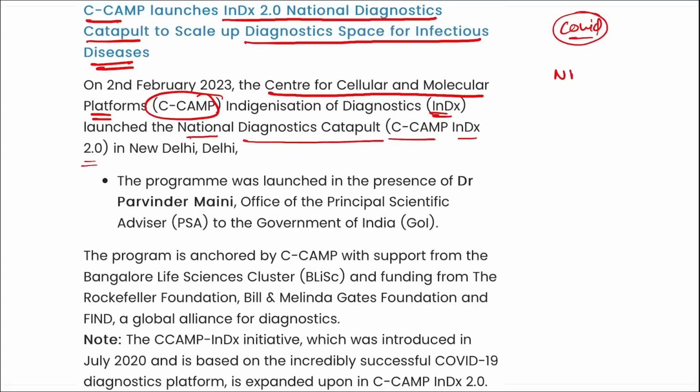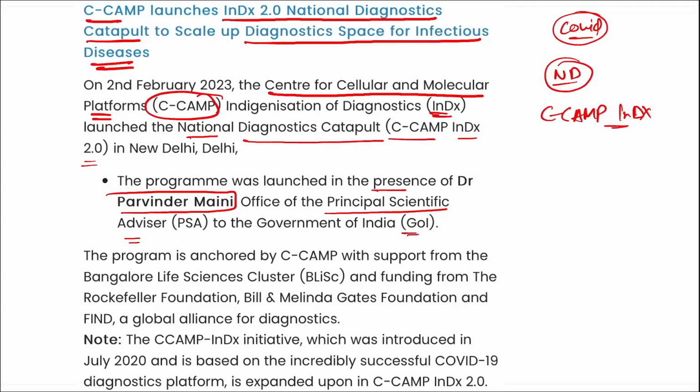Where was this launched? It was launched in New Delhi. So first of all, remember what was launched: CCAMP INDX, that is your Center for Cellular and Molecular Platforms Indigenization of Diagnostics. Here various research will be done for infectious disease. You also need to remember this program was launched in the presence of Dr. Parvinder Maini, who is the Principal Scientific Advisor to the Government of India.